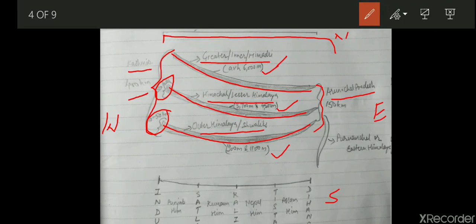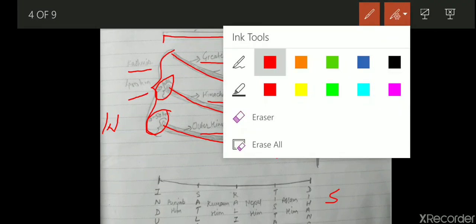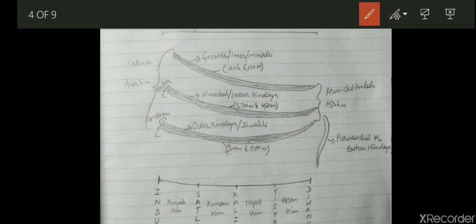Not only this, when we talk about the stretch from east to west, if we divide it according to the rivers, it starts from Indus to Dihang. It's a regional name of Brahmaputra.